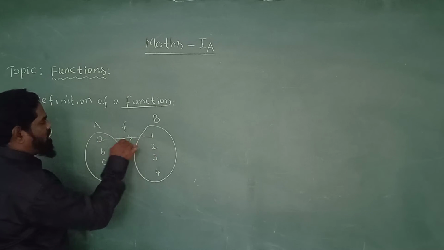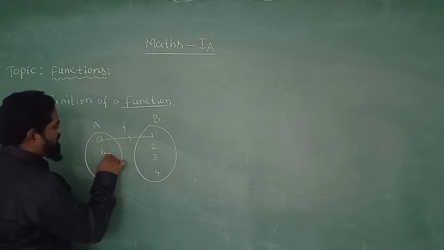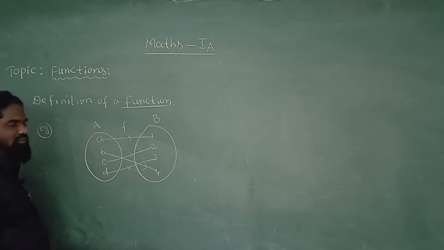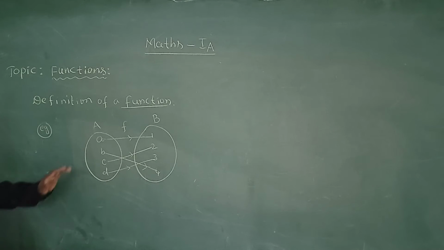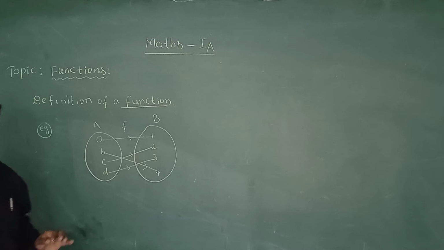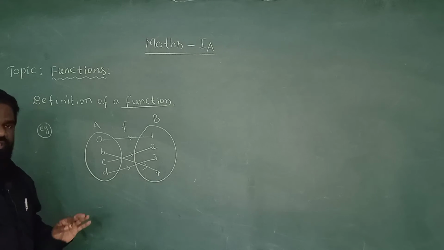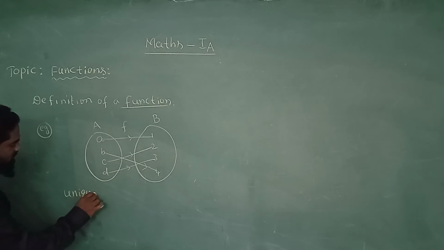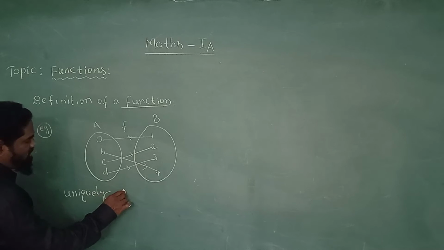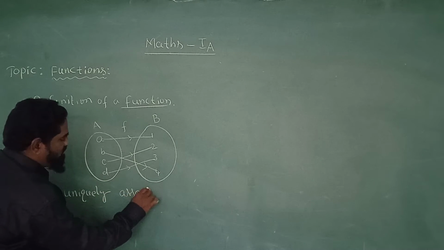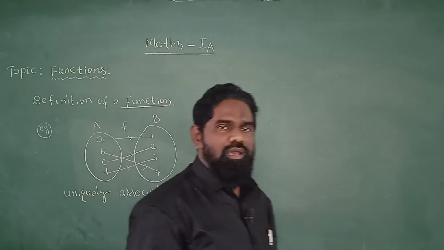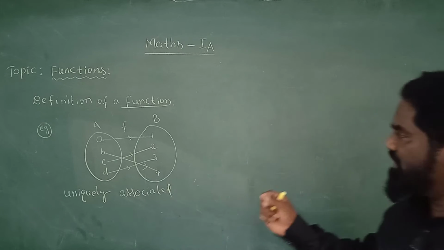Suppose a is related to 1, b is related to 4, c is related to 2, d is related to 3. Here, every element of set A is uniquely associated with the elements of set B.